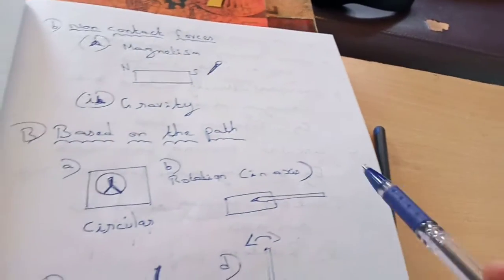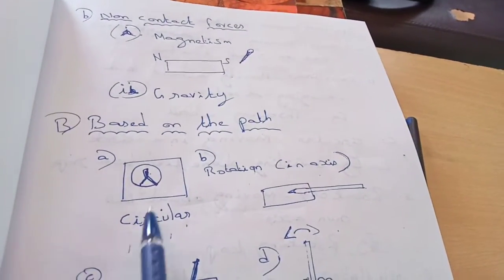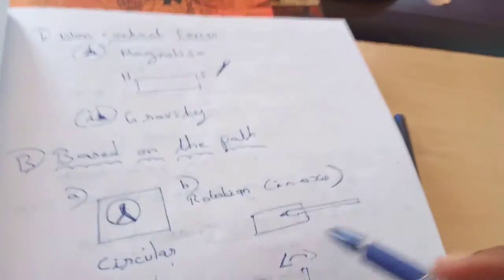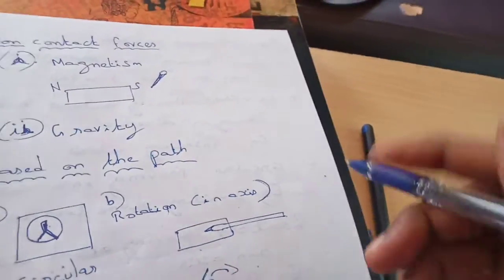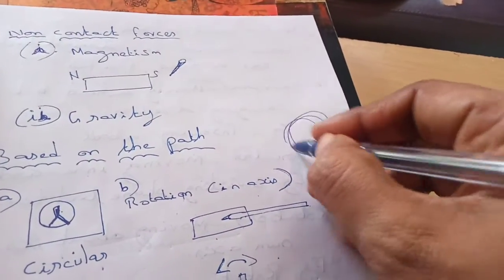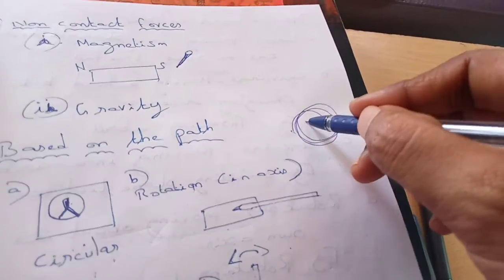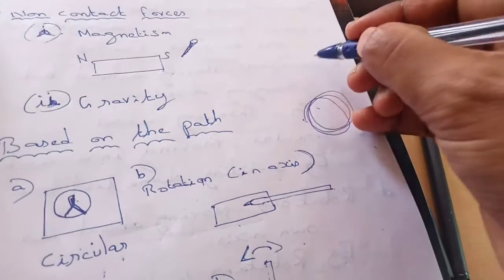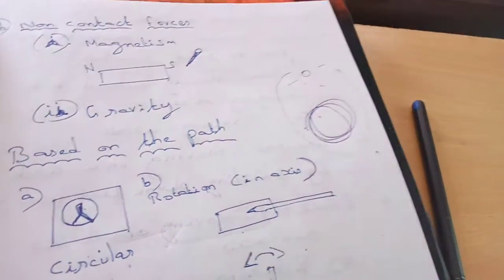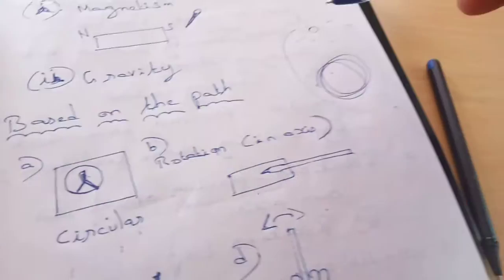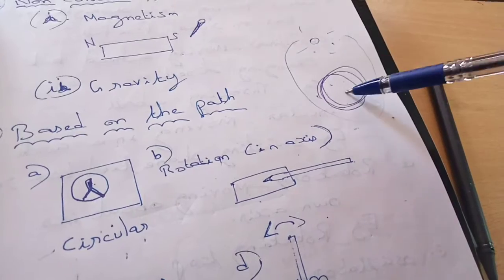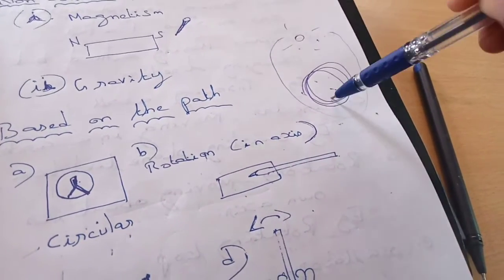Sometimes some people confuse circular and rotation motion. Take the movement of the earth. The earth will rotate around itself. It will make a rotation. At the same time, it will move around the sun also. That is called revolution. So that revolution is the circular motion, and the movement of the earth on its own axis is called rotation.